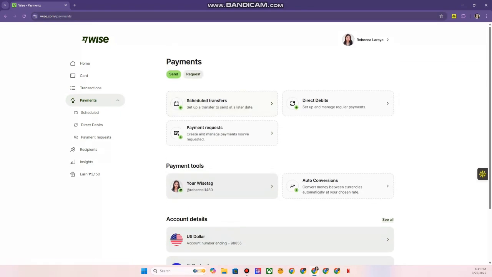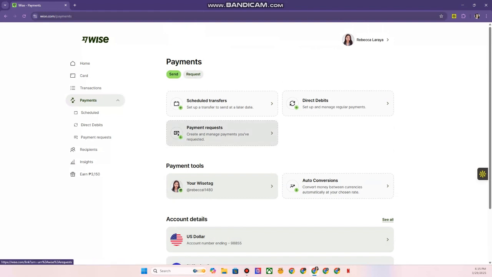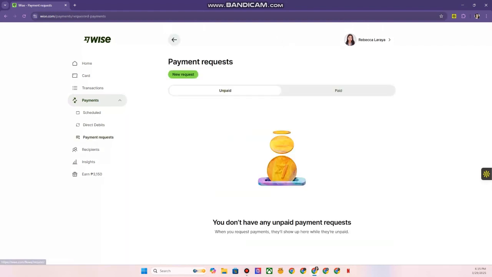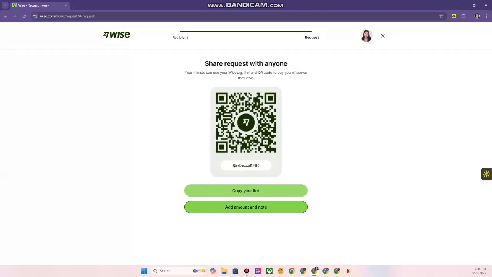And what I did, I just sent her a payment link. You can send your client a payment request link for easier access. You can just payment request and then new request. Then you can type the name of your client or email if he or she has already a Wise account. Or if not, just click anyone and that's it. Just copy the link and send it to him or her.